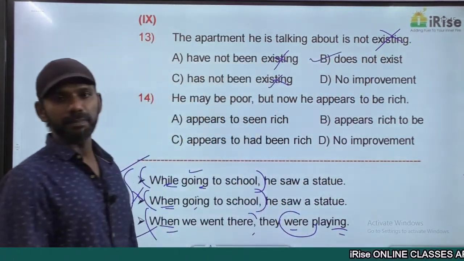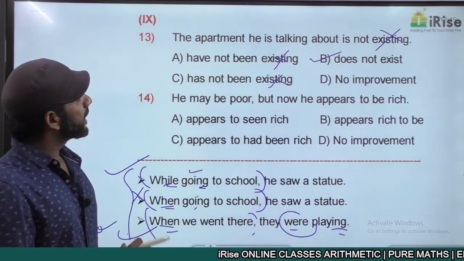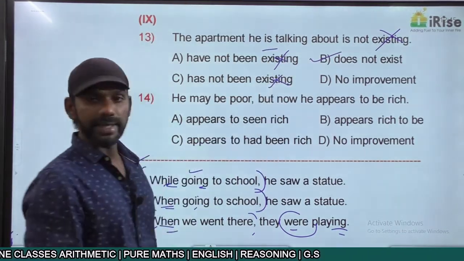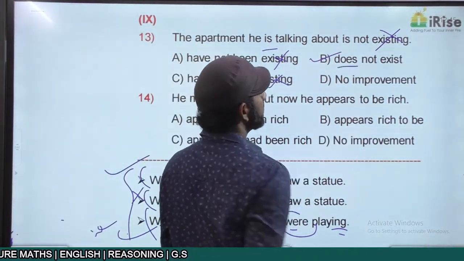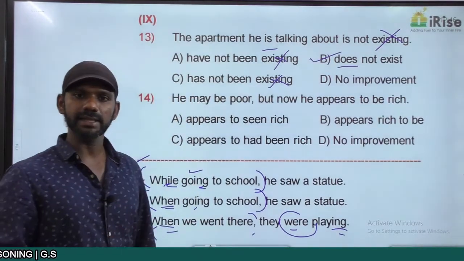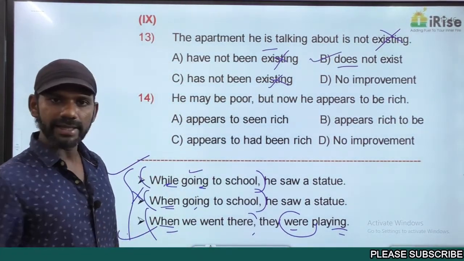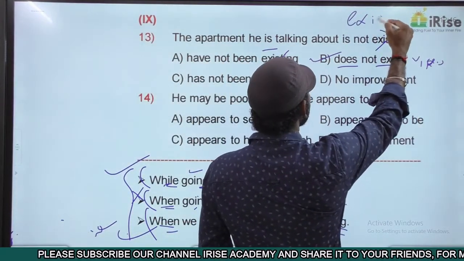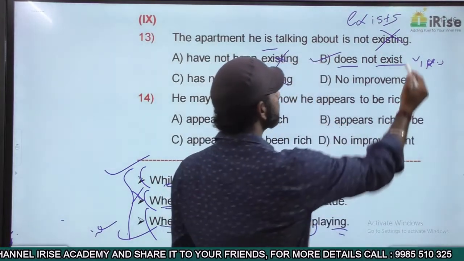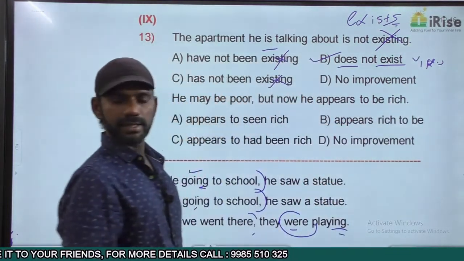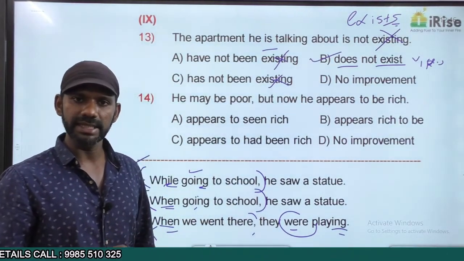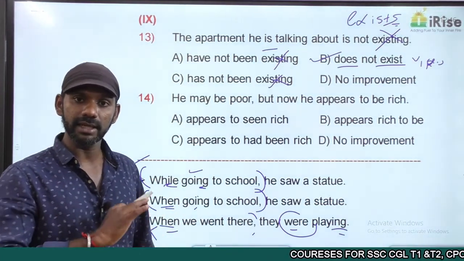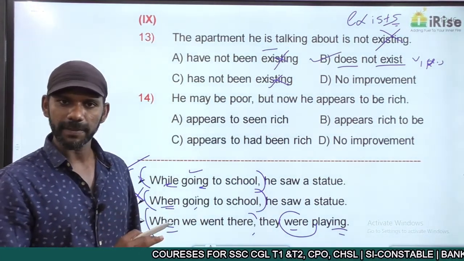Now we'll see whether option B is grammatically correct or not. The apartment he is talking about. The sentence started in the present tense. Does not exist. Does comes only in the present tense. Started in the present, ended in the present. Tense constancy is there. Exist is V1 singular because of the S. I told you it's always do, does, did plus V1 plural. Exist is V1 plural, so does not exist is the correct structure and the answer must be option B.